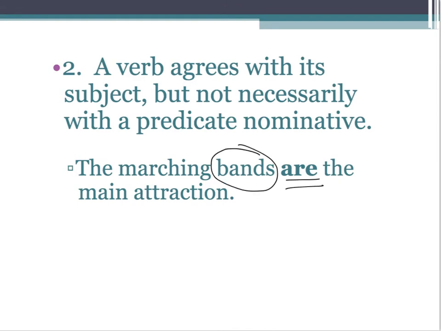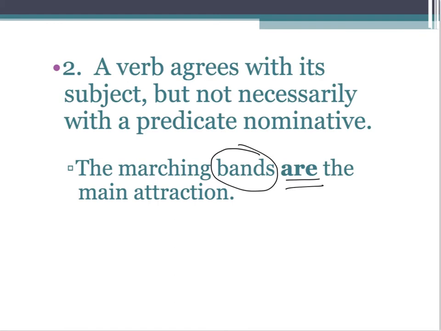Now, coincidentally, the word band is a collective noun. When you make the word plural, you do not have to worry about whether it's acting as a unit or whether the individual members are acting in a certain way. That's not how you determine number when you have the plural form of a collective noun.